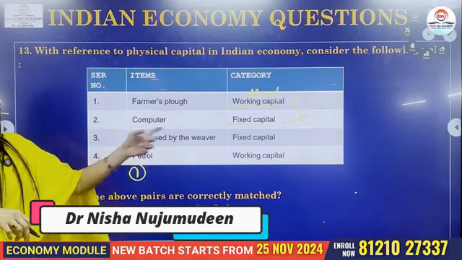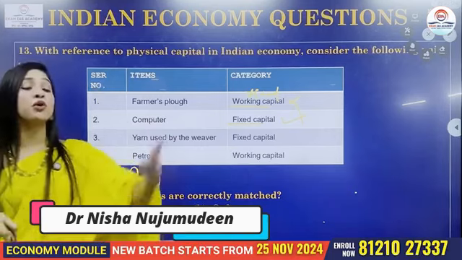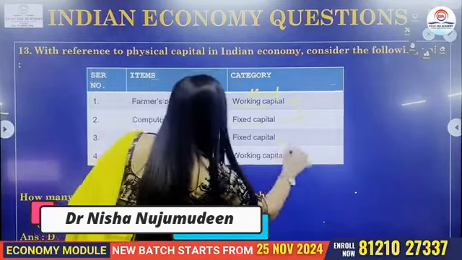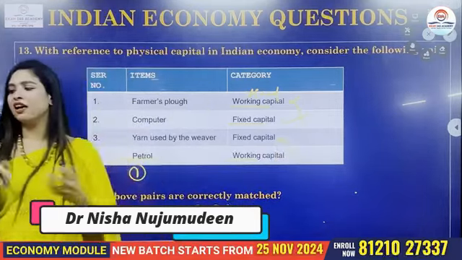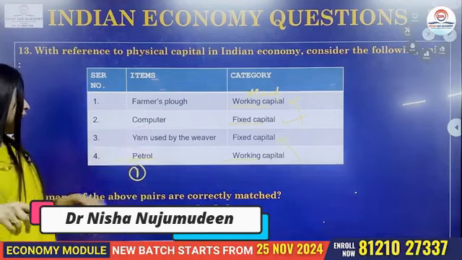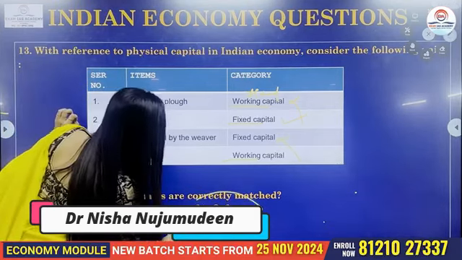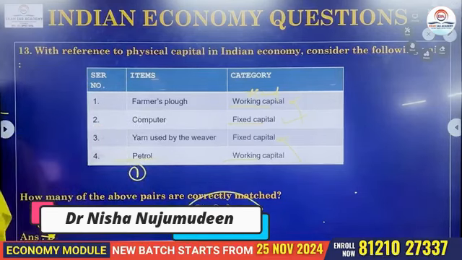How can we say it is a fixed capital? It is something they use in day-to-day operations, which means it is a working capital. So that again is incorrect. And now petrol. Of course, we all know it is a working capital. Now, having said this, what is your answer? Option number B. Only 2 of them are correctly matched, whereas the remaining 2 are wrongly matched.